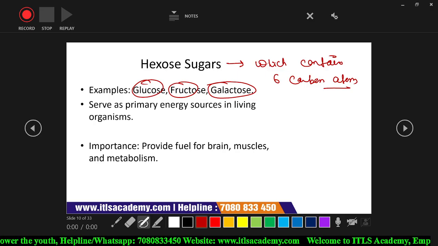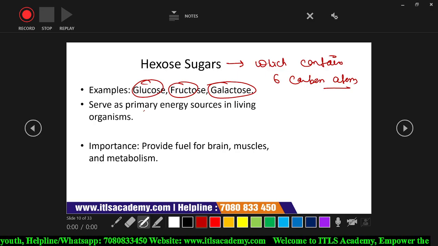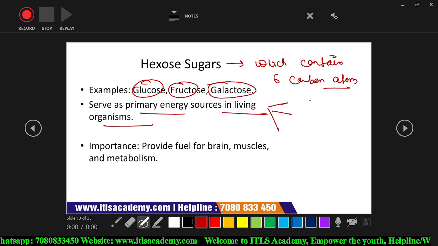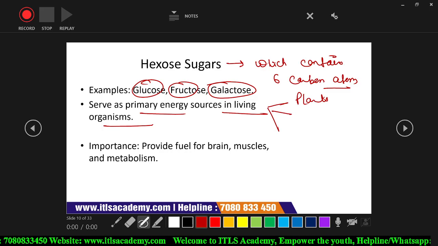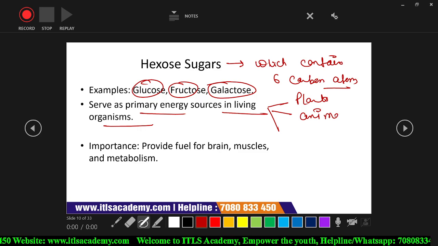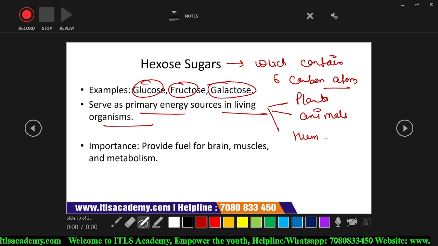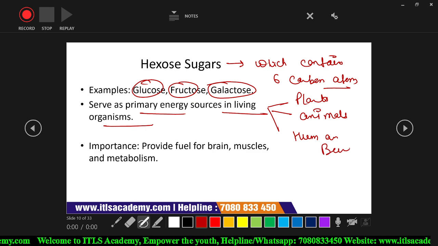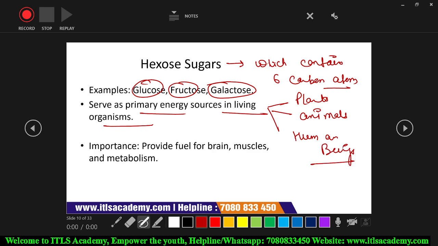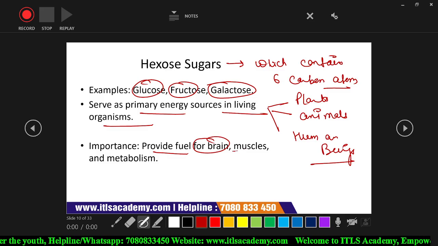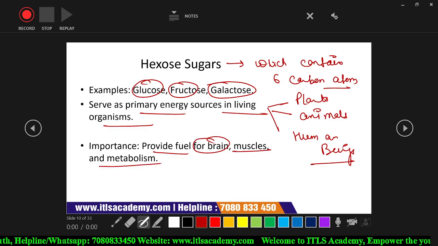Now, we all know that glucose is a primary source of energy for all living organisms, whether plants, animals or human beings. Glucose, fructose or galactose act as a primary source of energy. It also provides fuel for brain, muscles and metabolism.